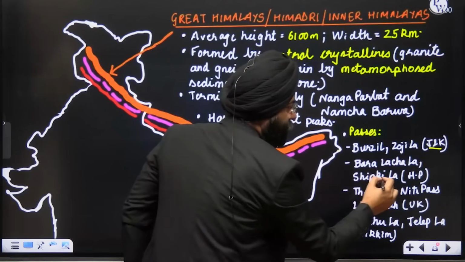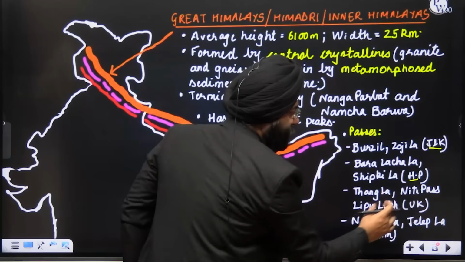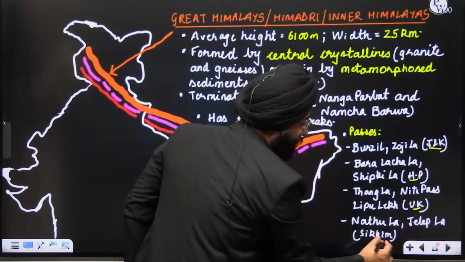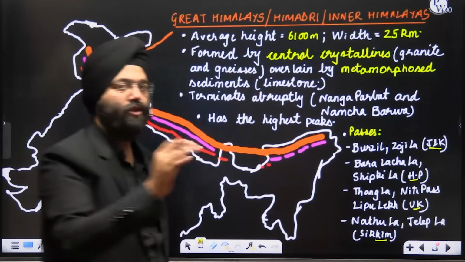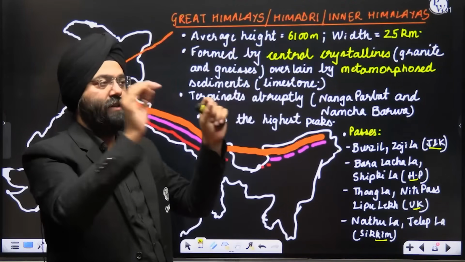Baralacha and Shipki La Pass in Himachal Pradesh. Thangla, Niti Pass, Lipulekh Pass in Uttarakhand. Nathula and Jelepla in Sikkim. Now, these can be asked in your prelims and they can give you a mismatch. Let us say this pass in which state, this pass in this state.